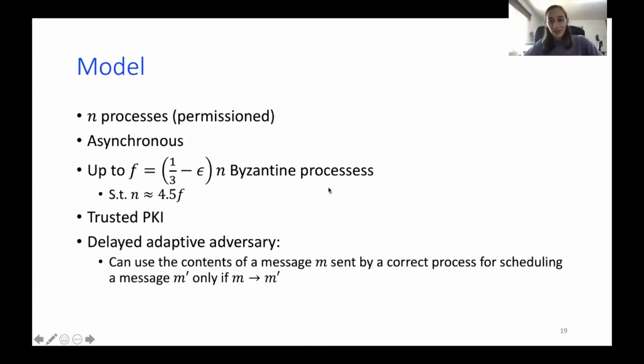And another thing we discuss is the power of the adversary. So the adversary is the one that corrupts the Byzantine processes. It controls the schedule. So he's there to make our world as bad as it can be. So we bound him in the following way. We say that he can use the content of a message M to schedule another message M prime, only if M causally precedes M prime. Okay, so also this will help us later in the analysis.